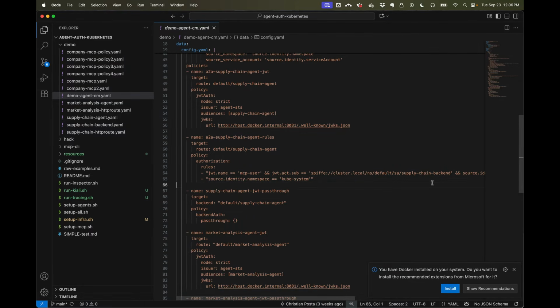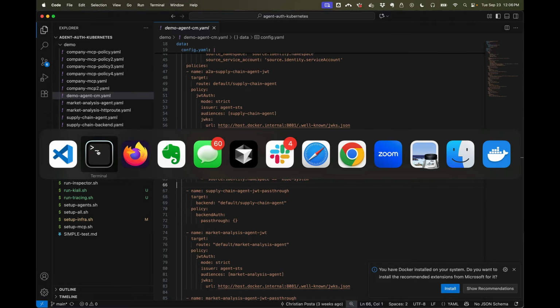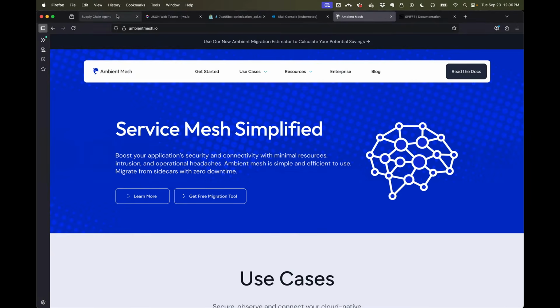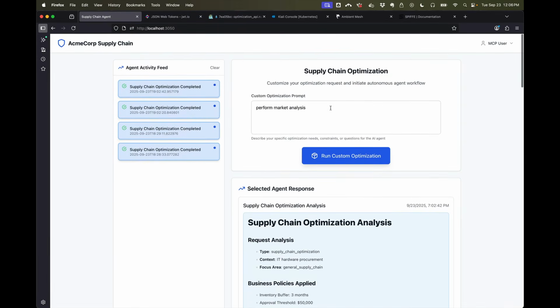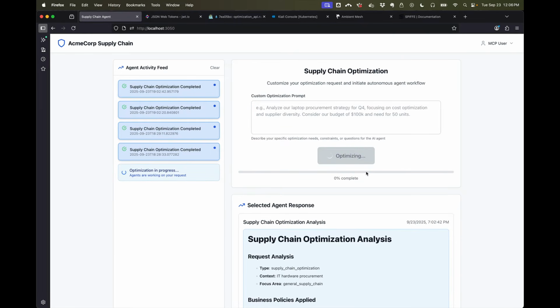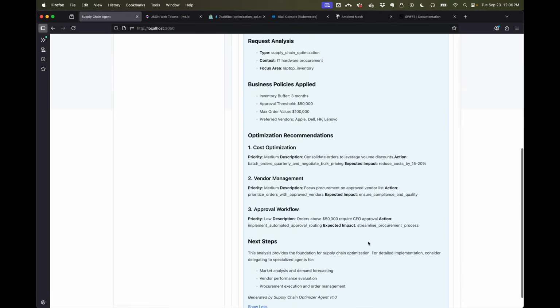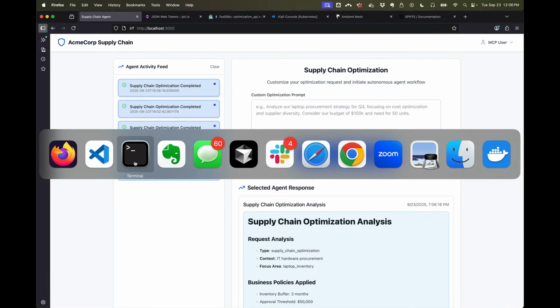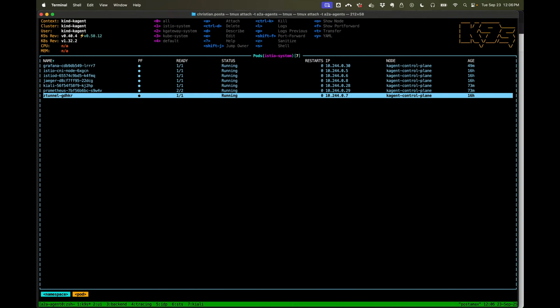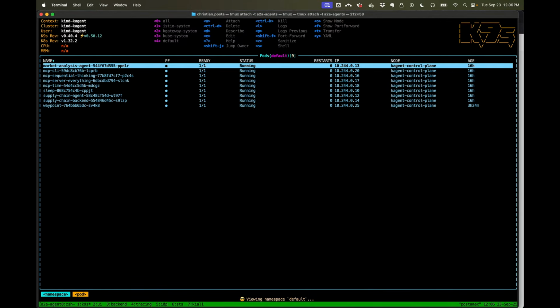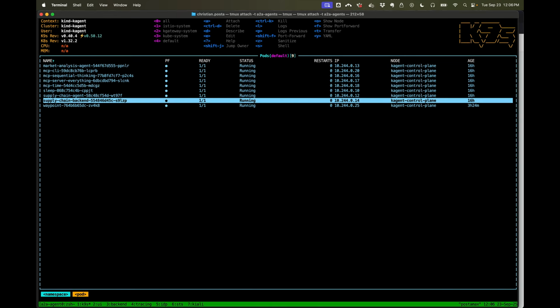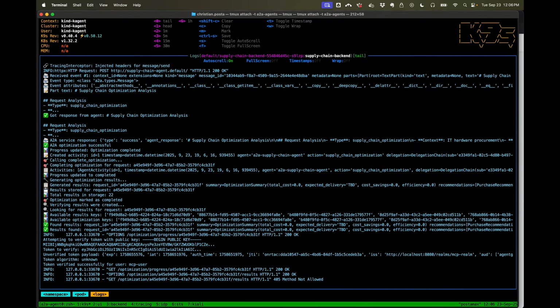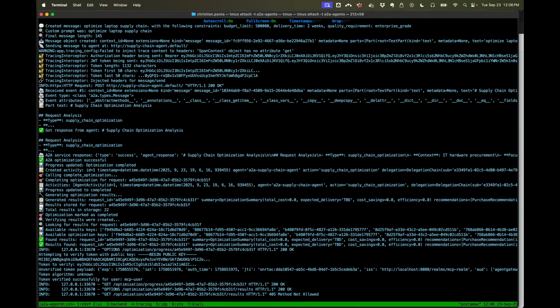So that means, let's take a look at our call here. We'll just do the simple call from the backend to the supply chain agent. We see we get a response here. Now, if we go take a look at that token, let's go into the supply chain backend. We'll take a look at full screen.